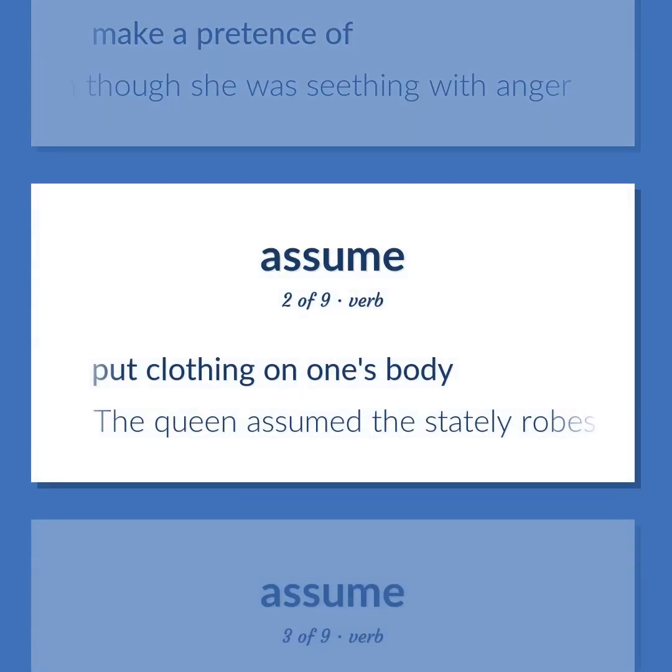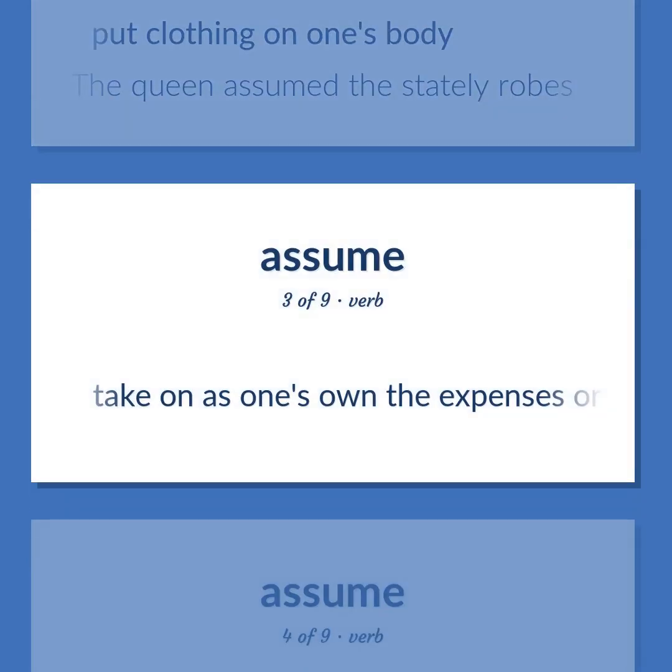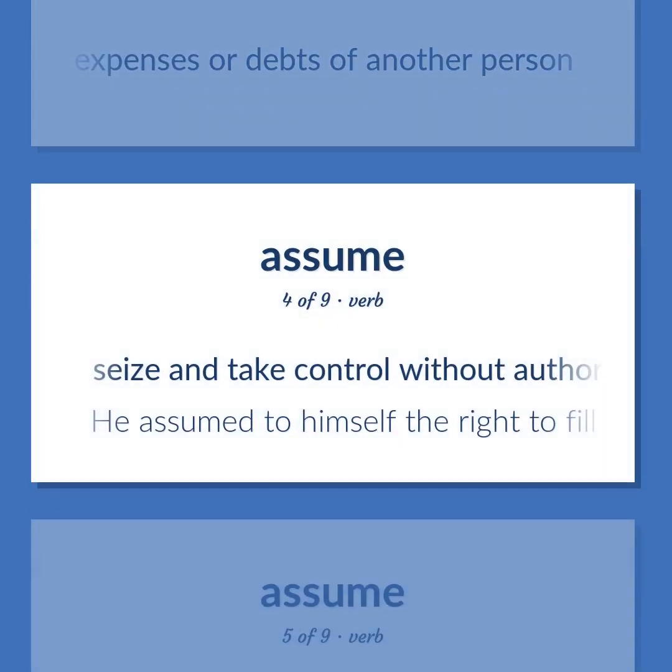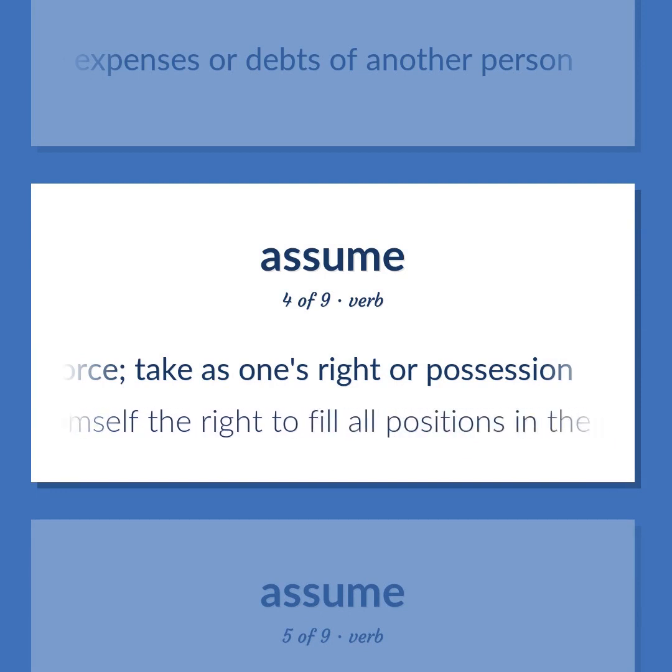Put clothing on one's body. The queen assumed the stately robes. Take on as one's own the expenses or debts of another person. Seize and take control without authority and possibly with force. Take as one's right or possession. He assumed to himself the right to fill all positions in the town.